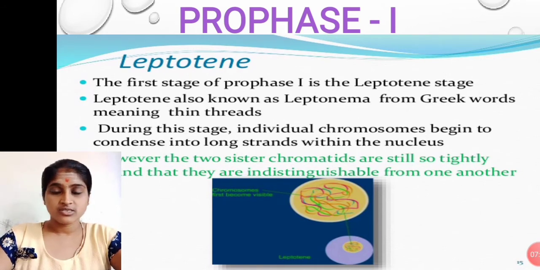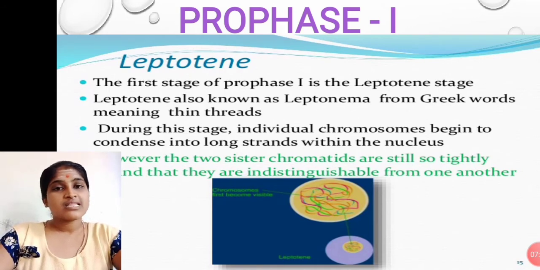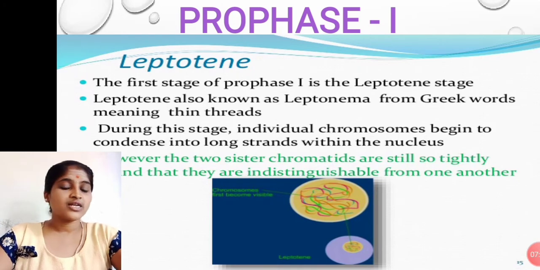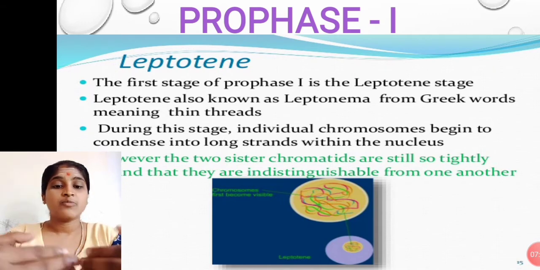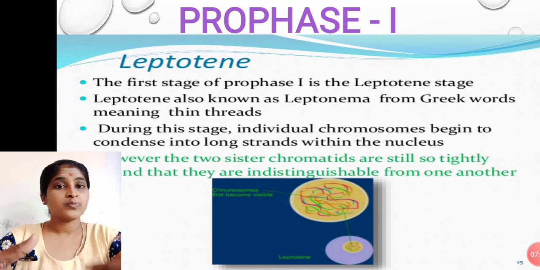The chromosomes are long, thin, thread-like structures. Before going to zygotene, the centrioles will duplicate and move to opposite poles.